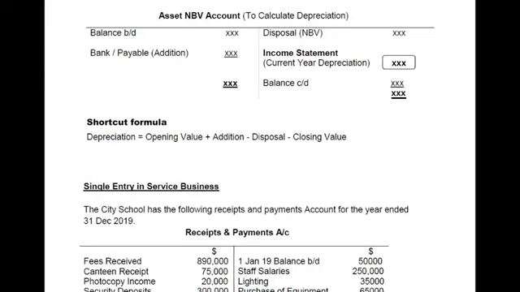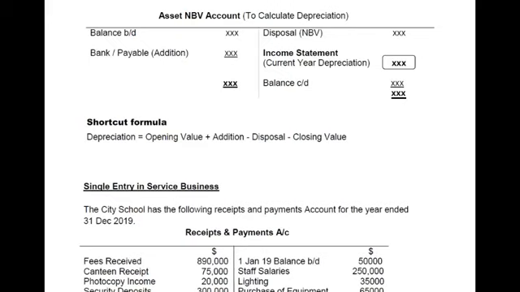Then we have depreciation. In single entry, most of the time, the examination question does not mention the depreciation method, nor does the examiner mention the life of the asset, or the percentage or rate of depreciation or method of depreciation. If any such information is not given, then it is not possible for us to calculate depreciation using the straight line or reducing balance method.